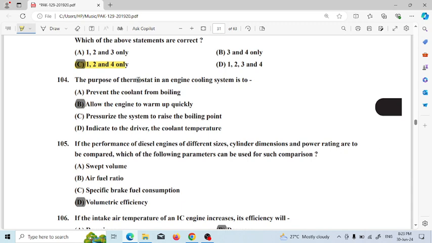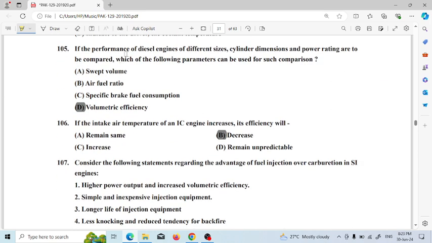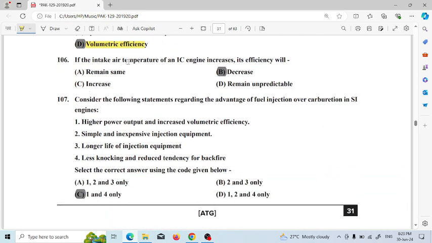Next, the purpose of a thermostat in an engine cooling system is to allow the engine to warm up quickly. If the performance of diesel engines of different size, cylinder dimension, and power rating are to be compared, which of the following parameters can be used for such comparison? The right answer is volumetric efficiency. If the intake air temperature of an IC engine increases, the efficiency will decrease.